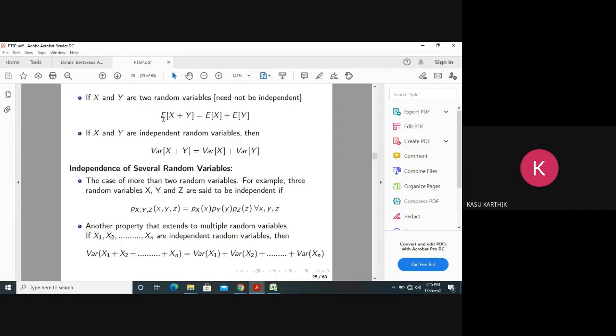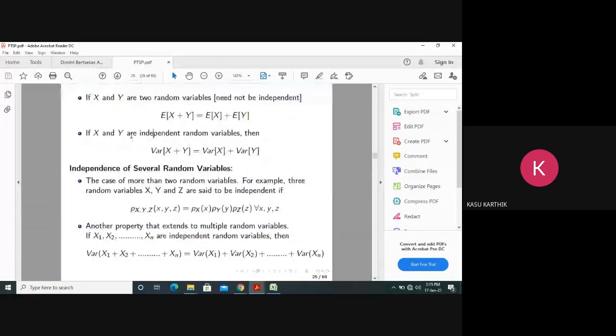But here, expectation of x plus y equals expectation of x plus expectation of y. Here x and y need not be independent, so you can write this every time. Is it clear? But you can write the variance like this if and only if x and y are independent of each other.